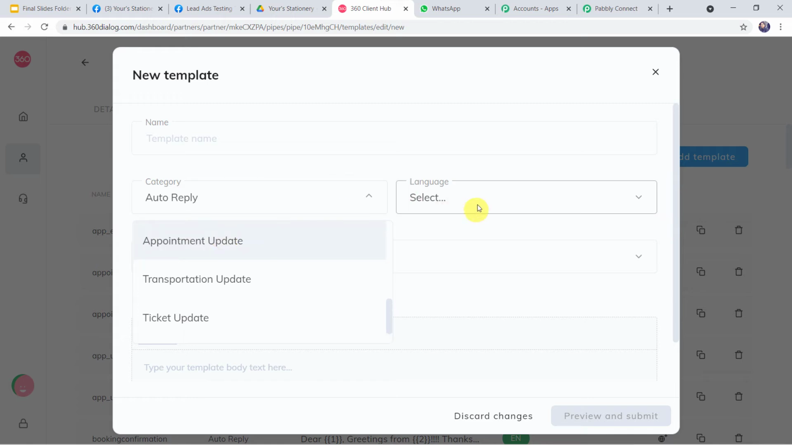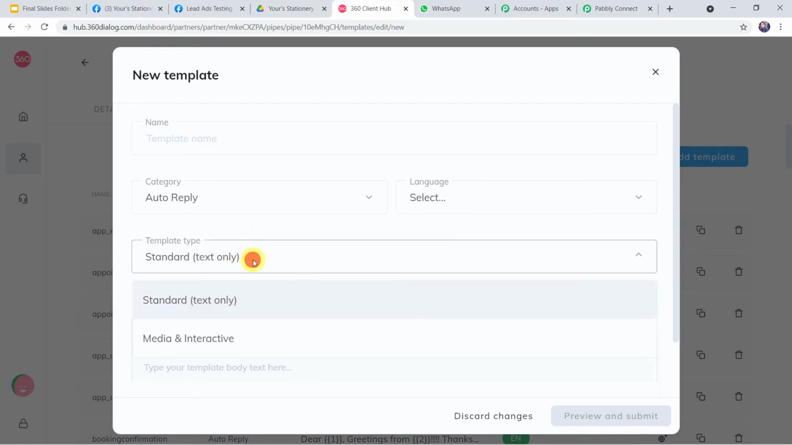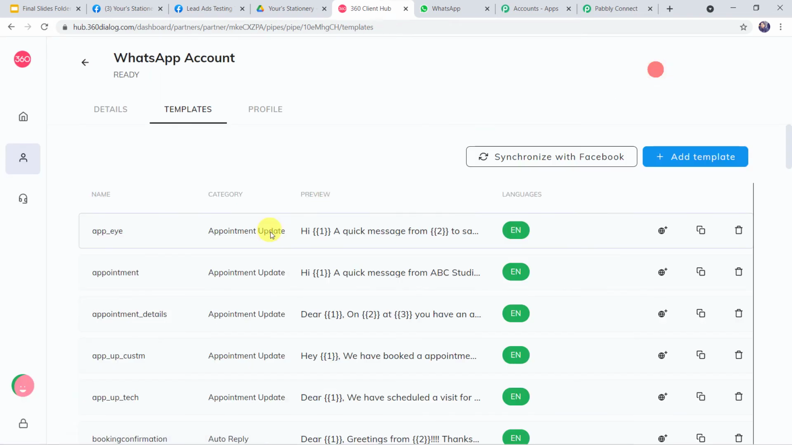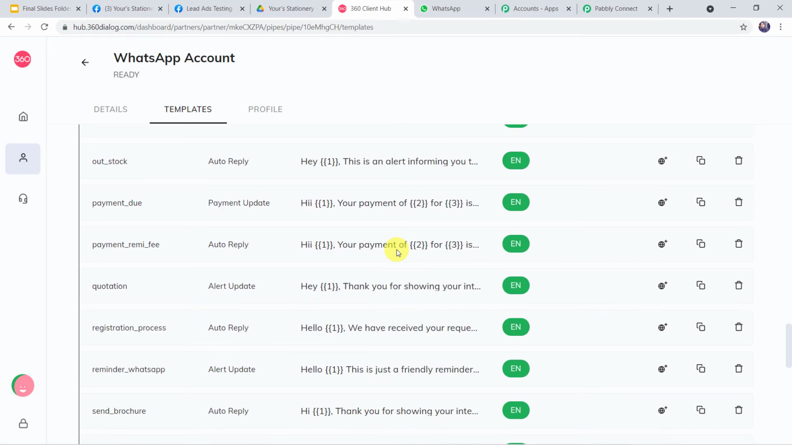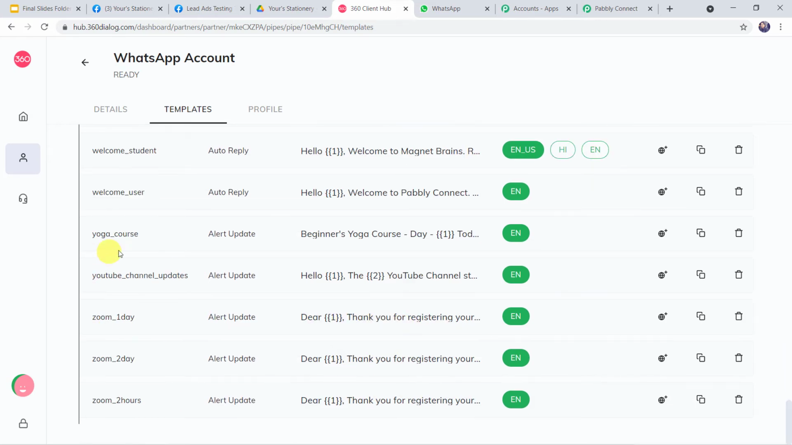Various categories are available. From here you can select the language of your choice. From here you can select the template type, and here you can give the template body text. Then you have to click on preview and submit. Then it will go for approval, and once it is approved, you can use this template for sending the messages on WhatsApp. So I'll just close this template and open the one which I have already created and got approved. That is the Send Brochure Final template.